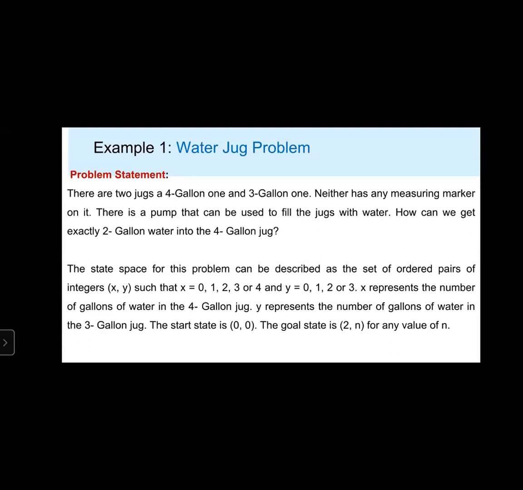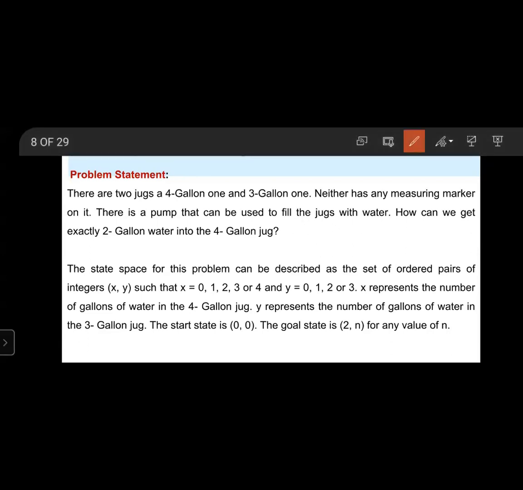Here the start state is (0, 0): an empty 4-gallon jug and an empty 3-gallon jug. The goal state is (2, n) for any value of n, that means exactly 2 gallons of water in the 4-gallon jug.